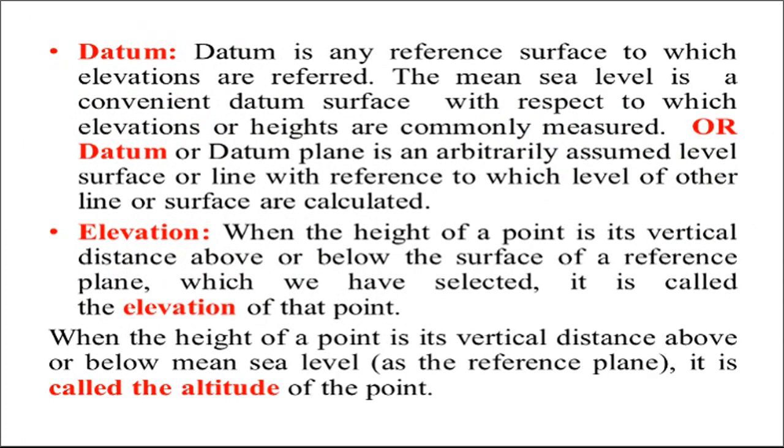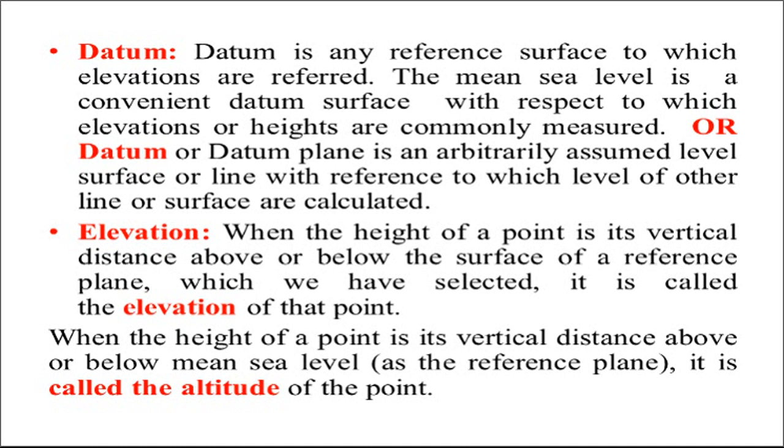Next one, datum. So this is also one of the important terms as far as leveling is concerned. Datum is any reference surface to which elevations are referred or calculated. The mean sea level is a convenient datum surface with respect to which elevations or heights are commonly measured.